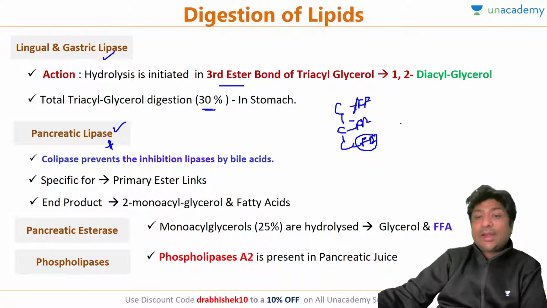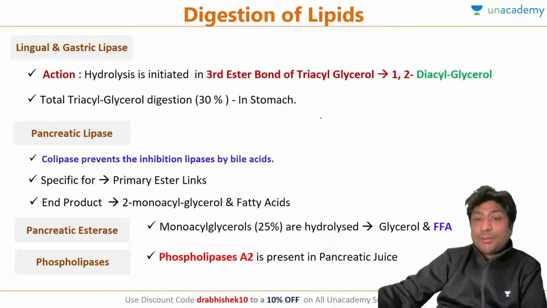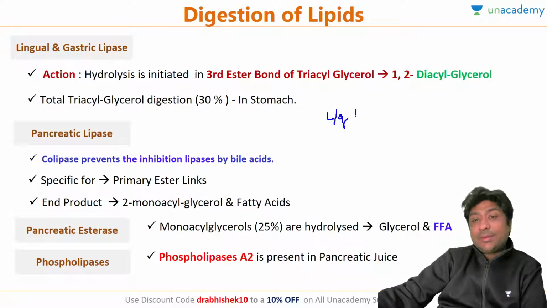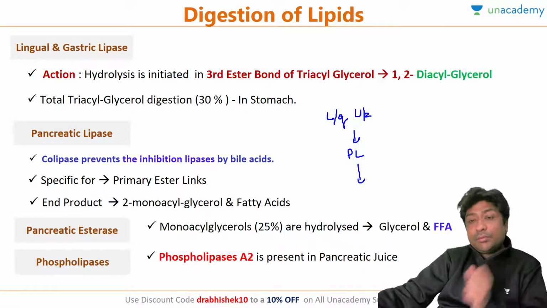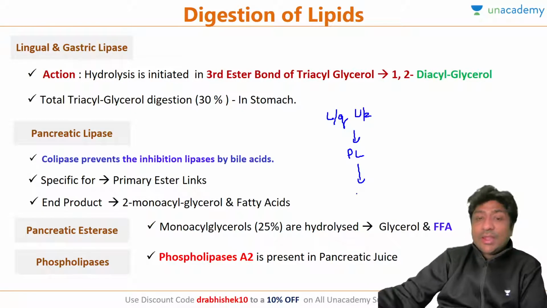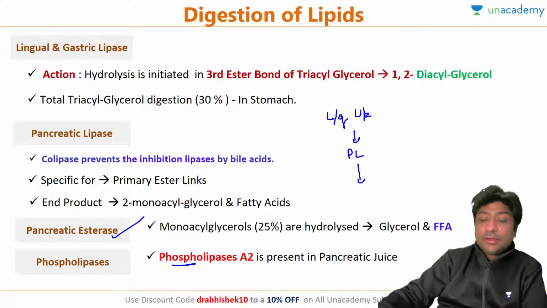Then this diacylglycerol comes to the small intestine, where pancreatic lipase will further break the first bond. Okay, so pancreatic lipase breaks the first bond, and now you are left with a monoacylglycerol, which means only on the second carbon you have a fatty acid, because the other two fatty acids have been removed. Is it clear? So first the lingual or gastric lipase breaks the third bond, then pancreatic lipase breaks the first bond, and then eventually one acyl molecule is left, and that will be broken by pancreatic esterase. Okay, and phospholipases will act on the phospholipids.